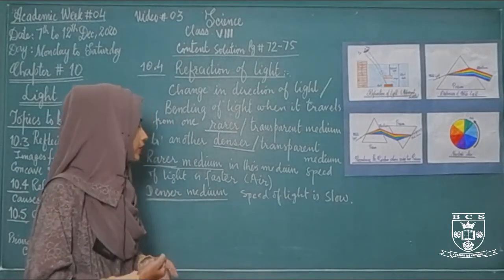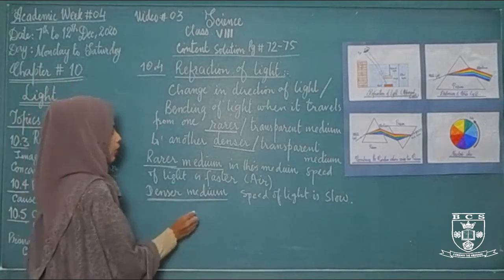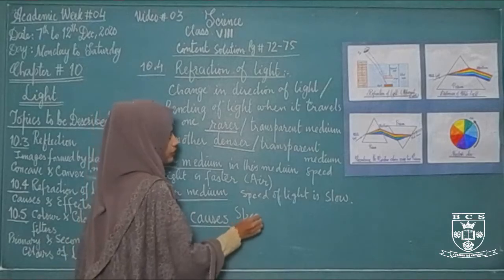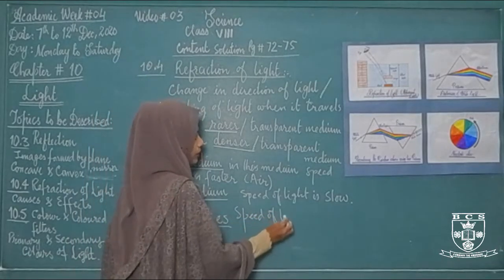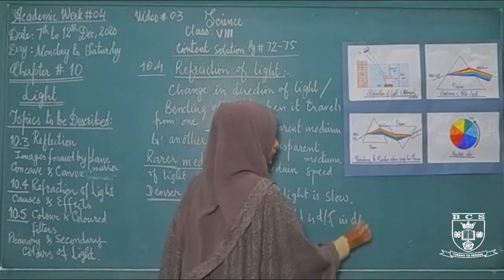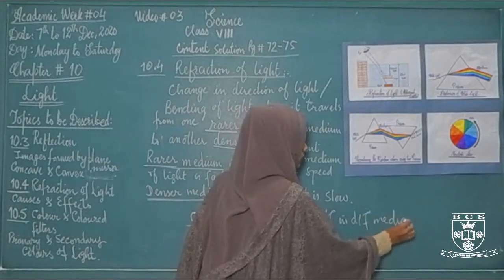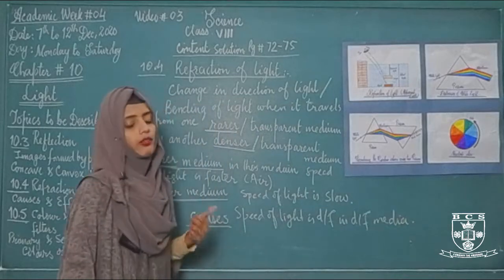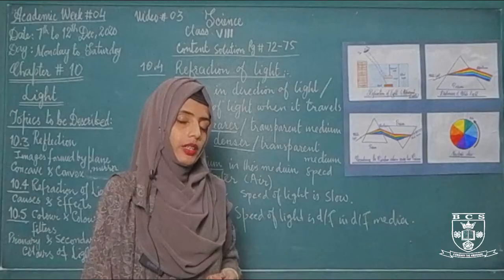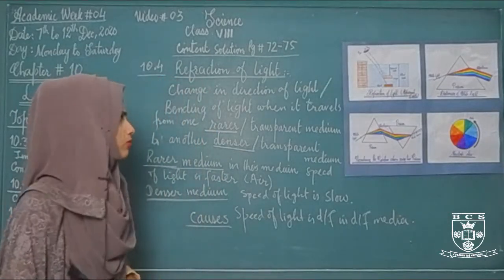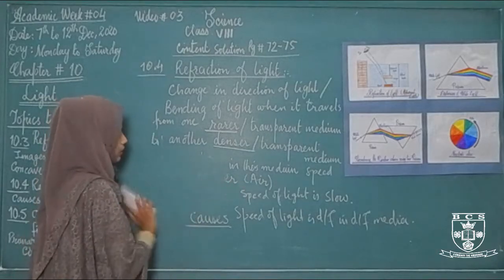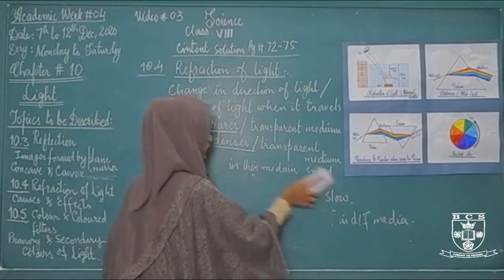The cause of the refraction is that speed of light is different in different media. How can we prove that whenever a light enters from one transparent medium into another transparent medium it bends? It can be proved by using some instruments that are glass slabs and prisms.